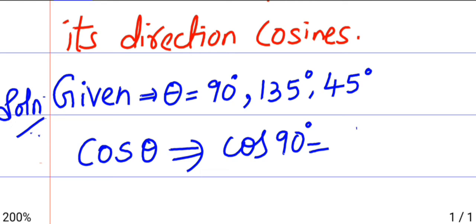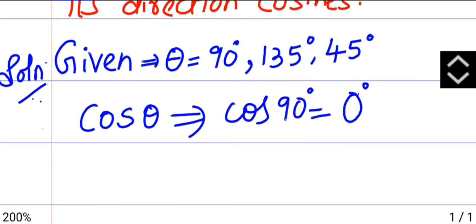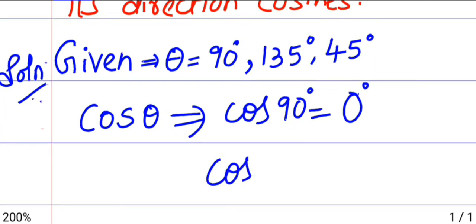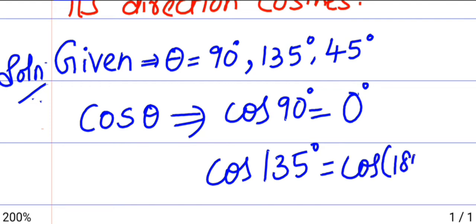So here to find direction cosine, you have to find cos theta, that is cos 90. Cos 90 is 0. Then cos 135 degree. 135 is not a standard form of an angle. So we convert it as cos 180 minus 45.